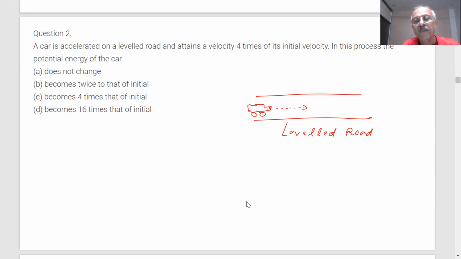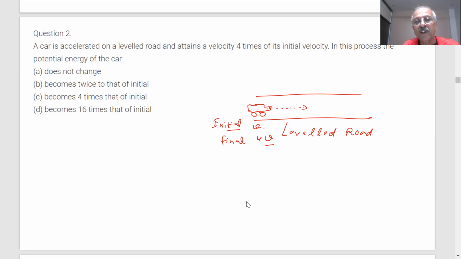What is happening to its velocity? First velocity is v and it attains velocity 4 times. If v is the initial velocity, then the final velocity is 4 times v, but it is a leveled ground, student.